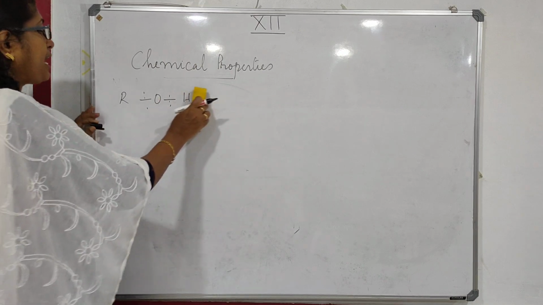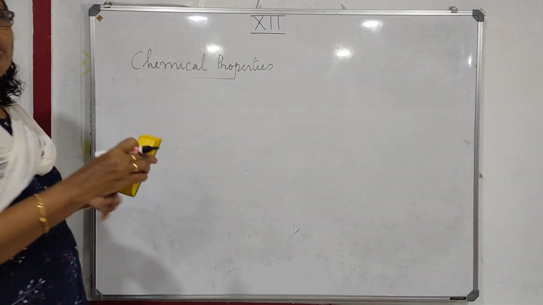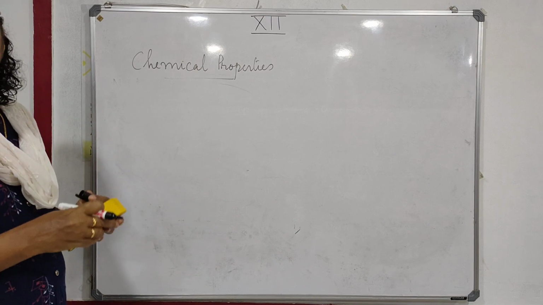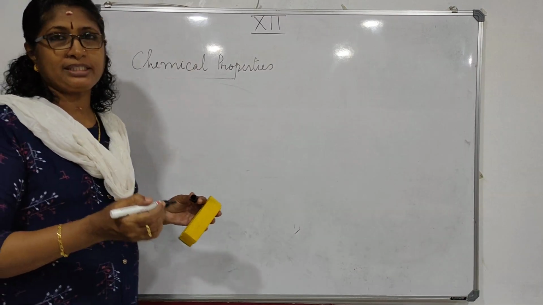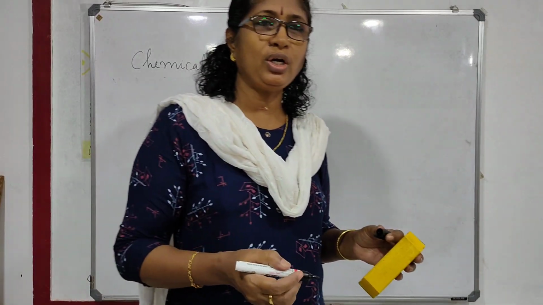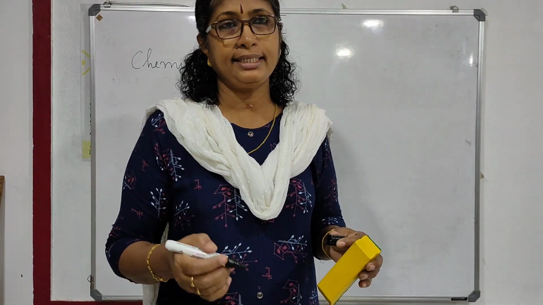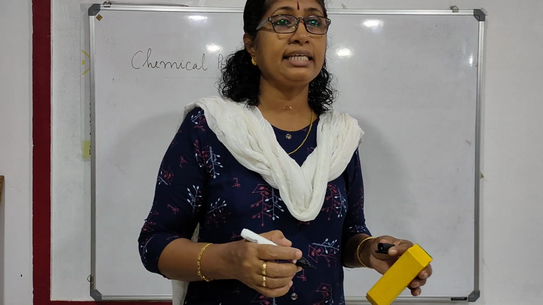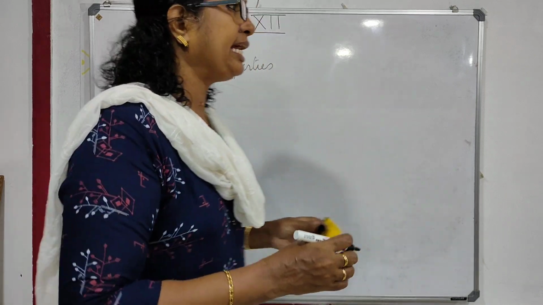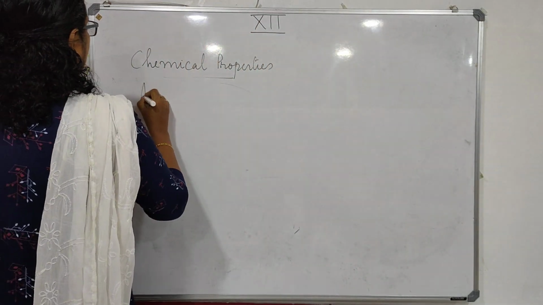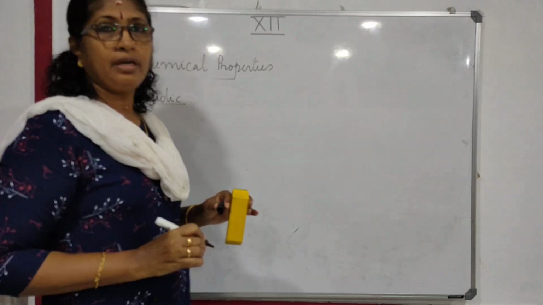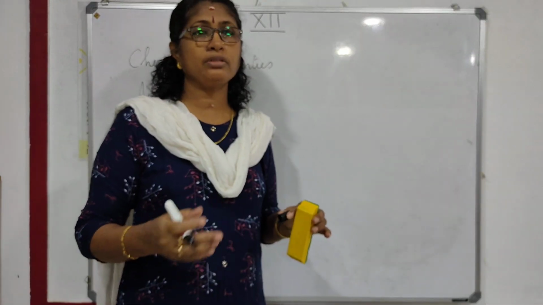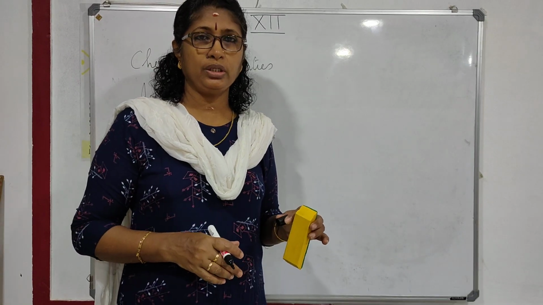Understood? So we'll start with the reactions in which the OH bond is broken and hydrogen is left as H plus. Species that give H plus ions, proton donors, we call acids. So alcohols can act as acids, or they are acidic in nature. Why are they acidic? Because they can act as proton donors.